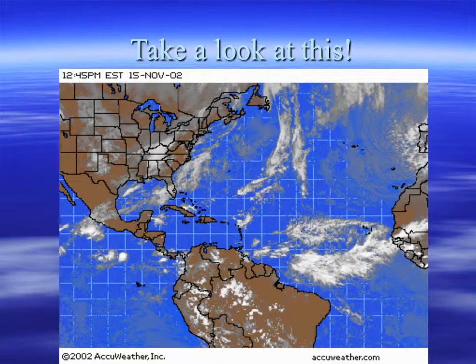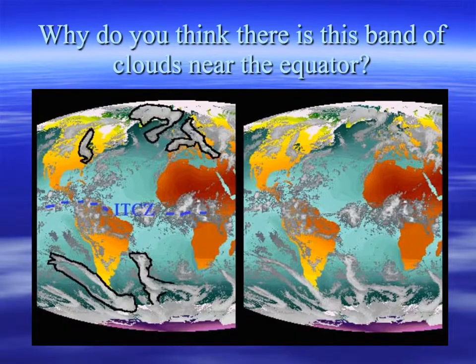Take a look at this world map. If you look right through here, this is the equator. So you can see there's a band of clouds. Moisture rising, warm air rising, taking the moisture up into the air where it begins to cool off. And here we have cooler air drifting down from the polar areas. And also we've got the effect here, the Coriolis effect, because you can see this is kind of swirly. Okay, so the rising of the warm air and the sinking of the cool air. So take a look at these two world maps here.